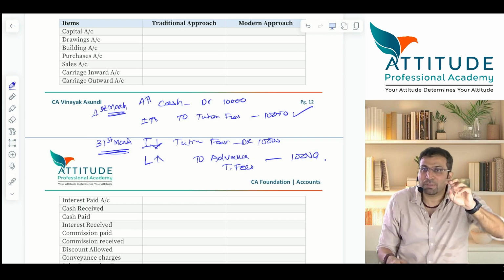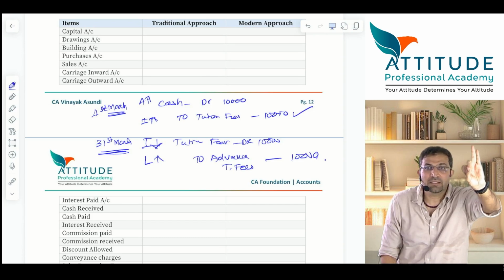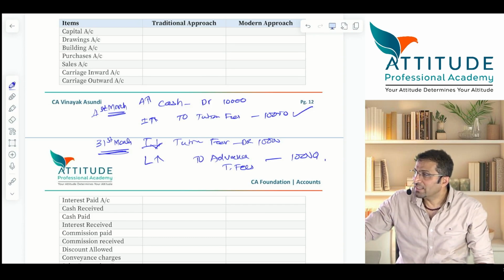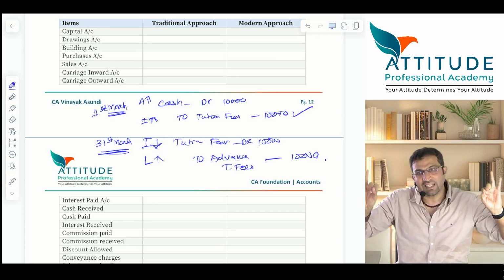Expense में दो आते हैं, बताओ और एक बार रिविजन. Expense में दो आते हैं. One is outstanding expense, another is prepaid expense. Income में दो आ सकते हैं. One is outstanding income, another is income received in advance. इतना ही है.